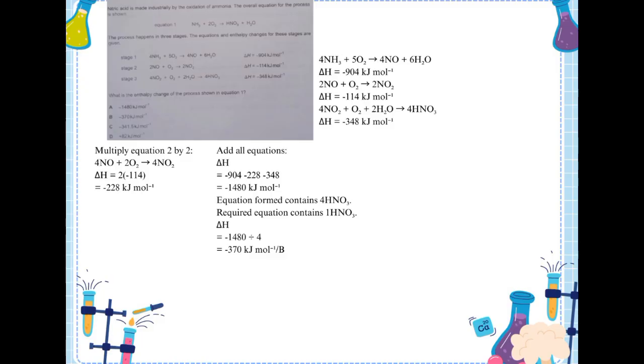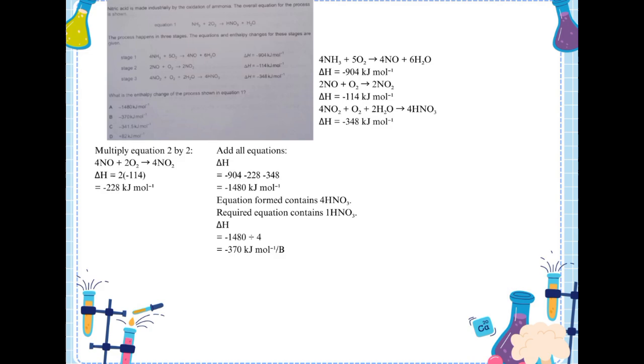Stage 3 is 4NO2 plus O2 plus 2H2O to 4HNO3. Delta H is minus 348 kilojoules per mole. What is the enthalpy change of the process shown in equation 1? First, I multiply the second equation by 2 so that there are 4 moles of NO in both equations. The enthalpy change of the second equation becomes minus 228 kilojoules per mole. Next, I add the 3 equations together.